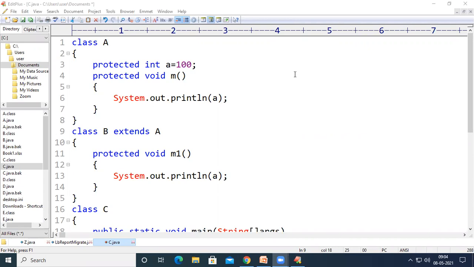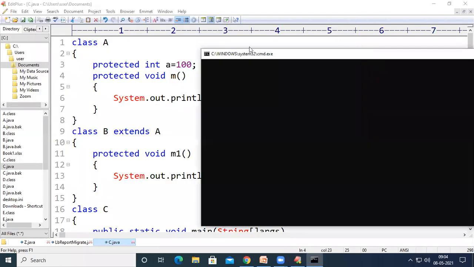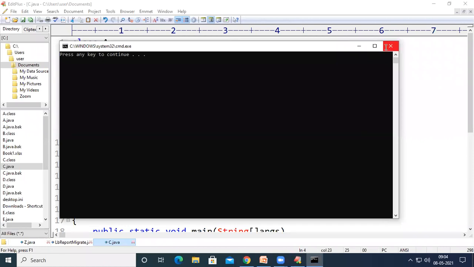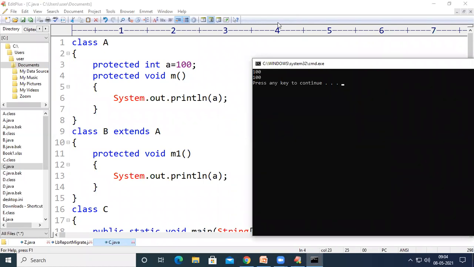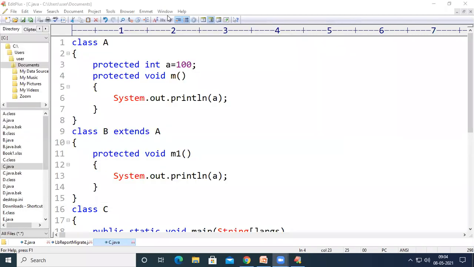Now save and compile the code. If I compile the code, now I don't get any error. If I run the code, it has printed the value 100 and 100, because I have called method m, which was the result of method m, and then I have called method m1, which was the result of m1. Both are printing the value of a, which is 100. Because it was declared as protected, it can be accessed in this class and in the subclass, because B is a subclass of class A.